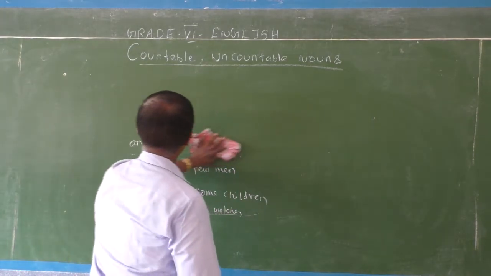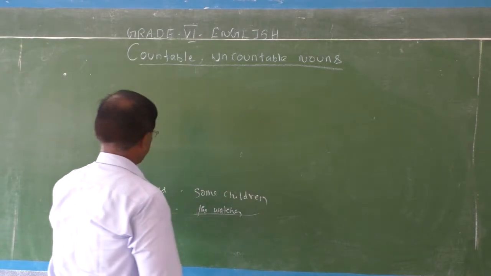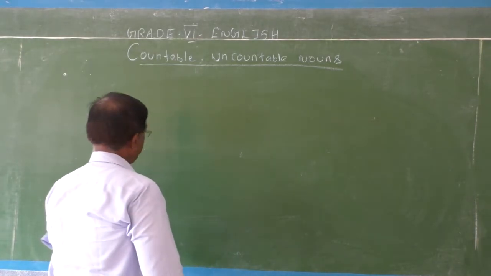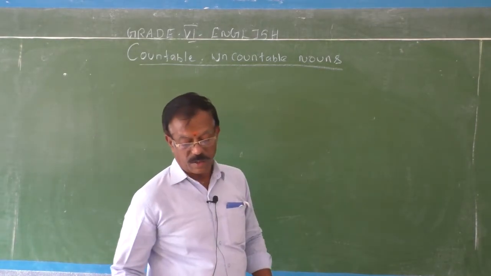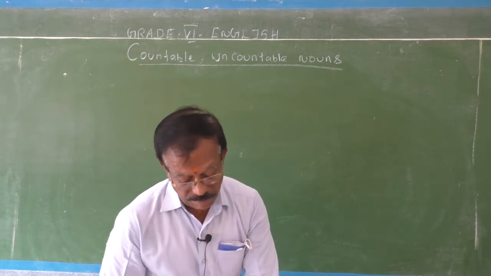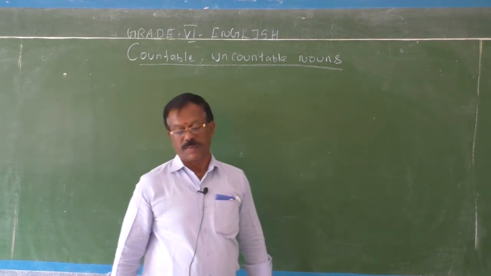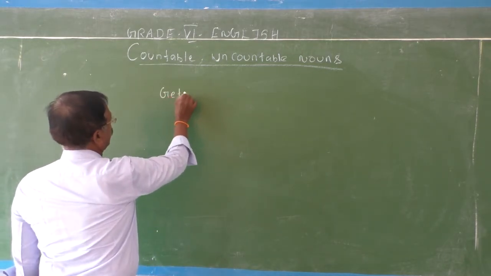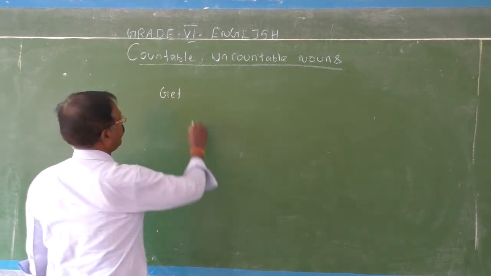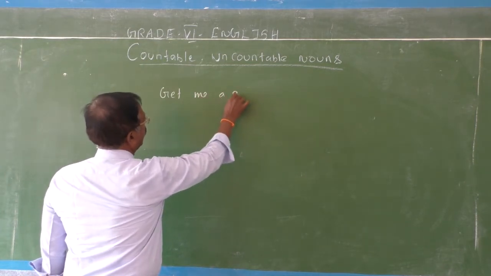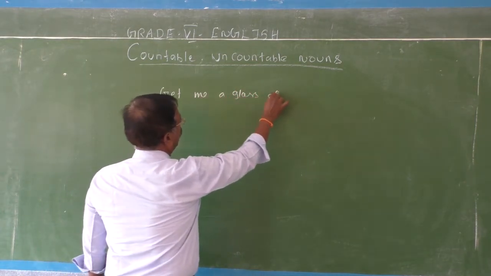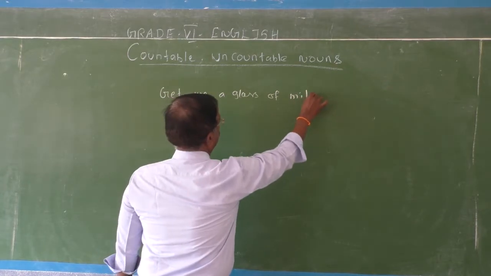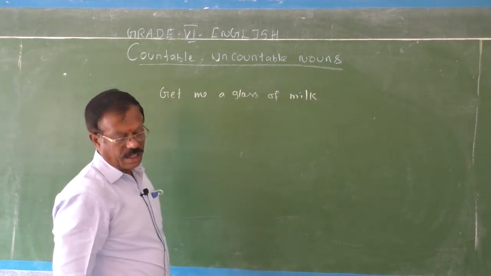So using numerical terms, these uncountable nouns can be expressed in the form of countable nouns. For example, now look at this example, observe this example carefully. Get me a glass of milk.